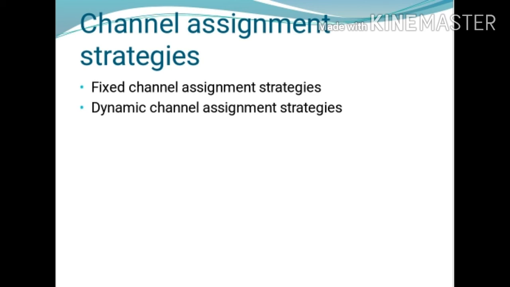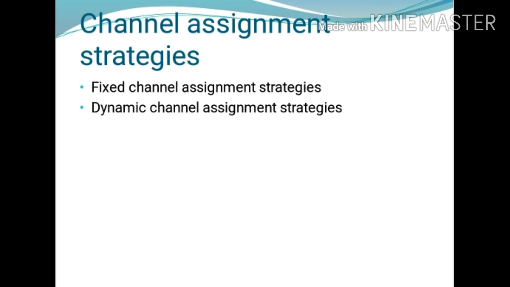Okay. Next is the dynamic channel assignment. In the dynamic channel assignment strategy, there is no permanent allocation of channels. Every time a call request is made, the base station requests a channel from the MSC.